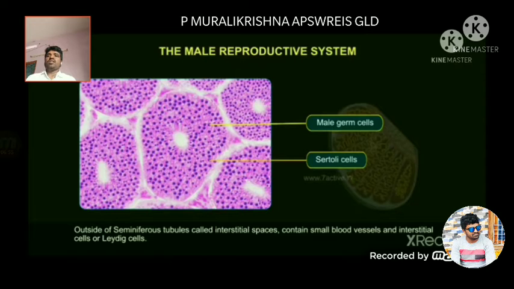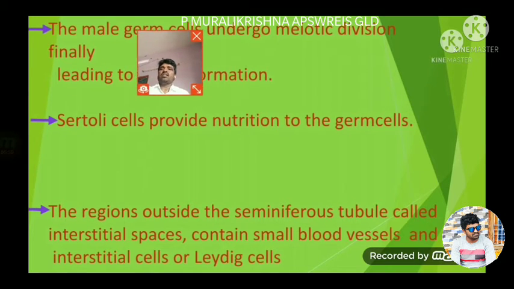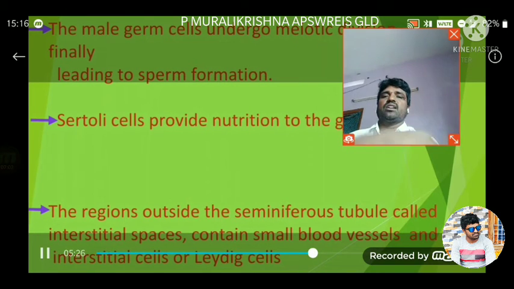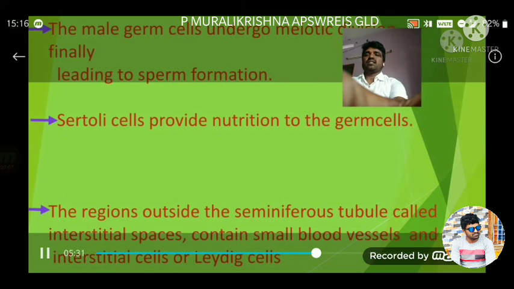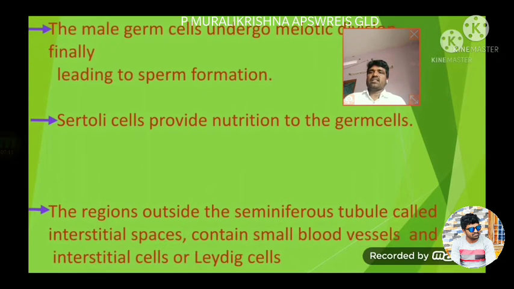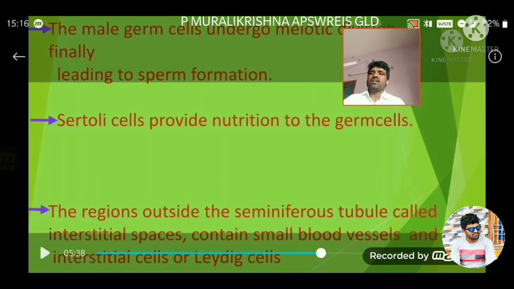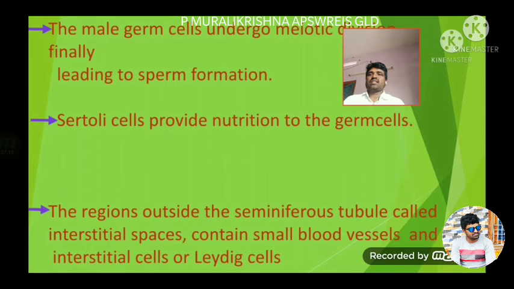First of all, the male germ cells undergo meiotic division, leading to sperm formation. Sertoli cells provide nutrition to the germ cells and also produce a hormone called inhibin, which suppresses the secretion of FSH. FSH means follicle stimulating hormone.